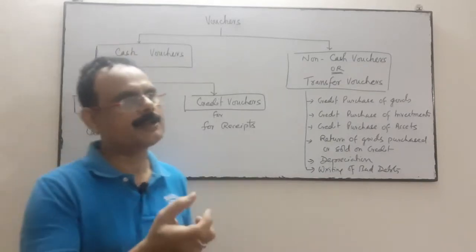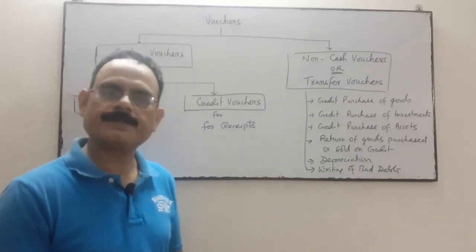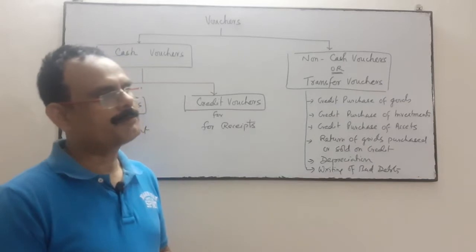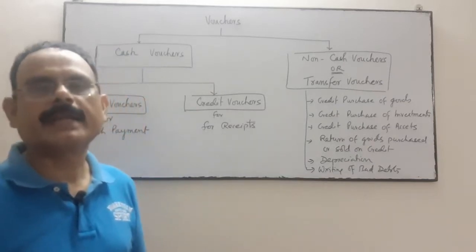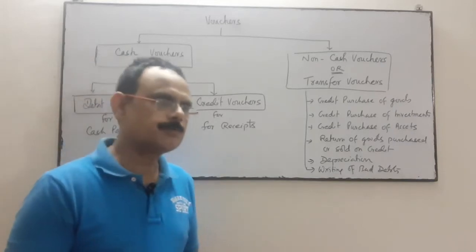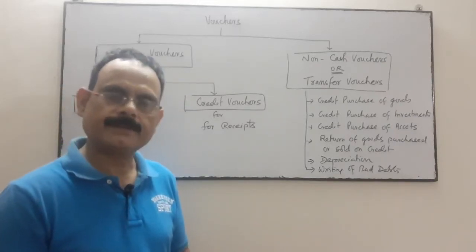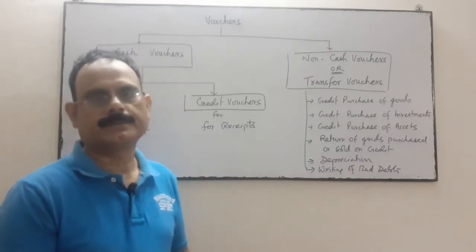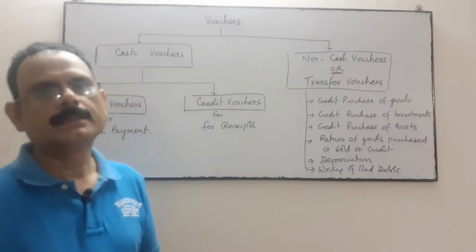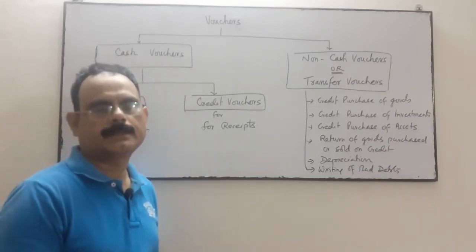For instance, sale of goods for cash, so we receive cash. Sale of old furniture for cash, so we received cash. Amount withdrawn from bank, so we have received cash. So for any amount which is received, we prepare the credit voucher.